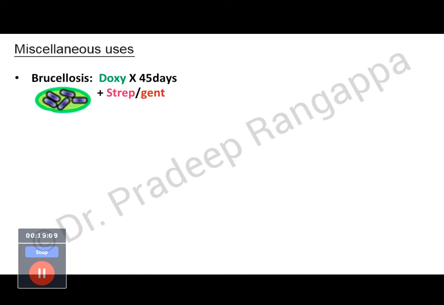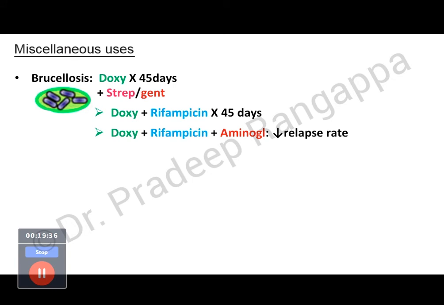So brucellosis is not an uncommon condition. It is one of the important causes of PUO, pyrexia of unknown origin, especially in patients who deal with livestock. So this is the brucellosis organism. Doxycycline is given for 45 days. Initial treatment is combining doxycycline with streptomycin or gentamicin, followed by doxycycline for 45 days. Or doxycycline can be used along with rifampicin for 45 days, or doxycycline with rifampicin and an aminoglycoside if the intent is to reduce the relapse rate, especially if someone is associated with livestock.